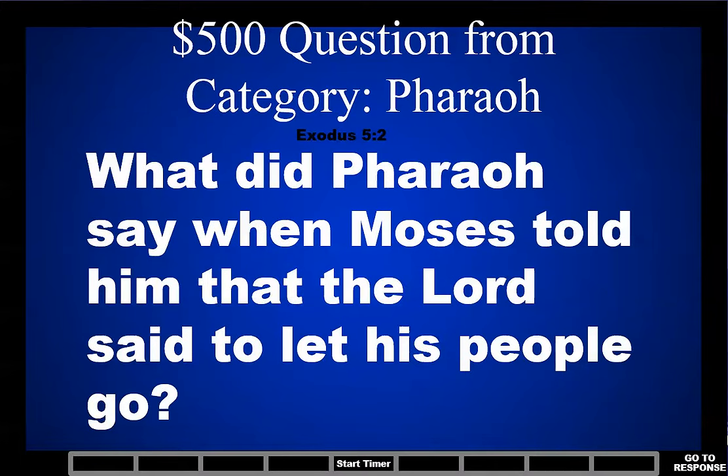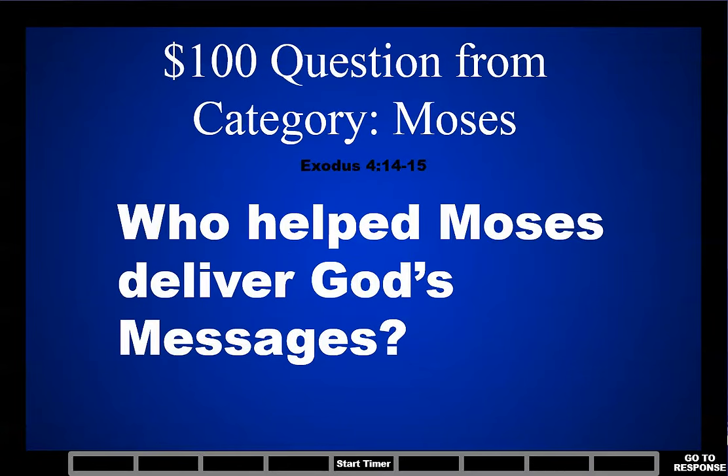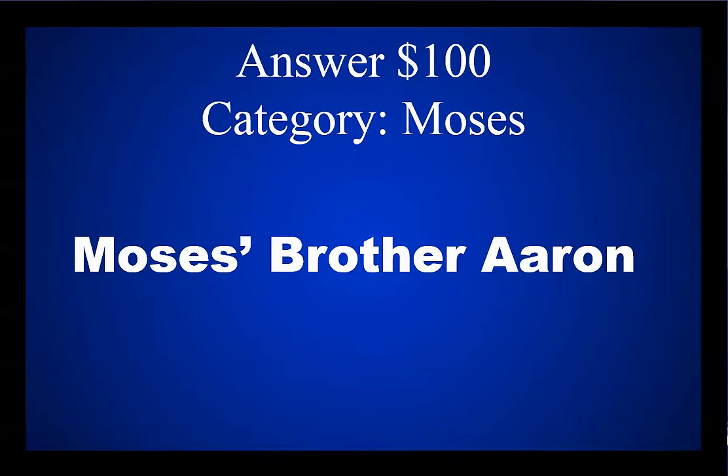$500 question from category Pharaoh. What did Pharaoh say when Moses told him that the Lord said to let his people go? Who is the Lord that I should obey his voice and let Israel go? Next category, Moses. $100 question. Who helped Moses deliver God's messages? Moses' brother, Aaron.